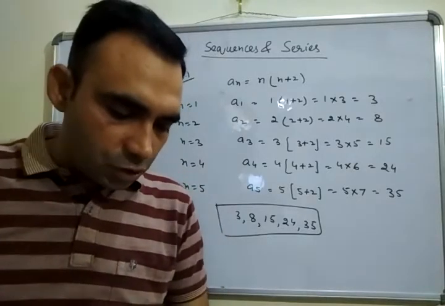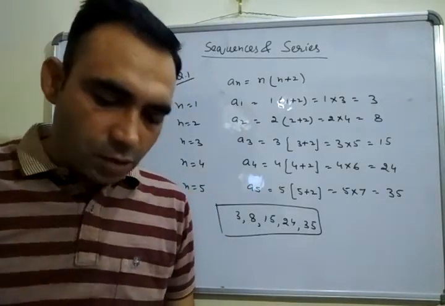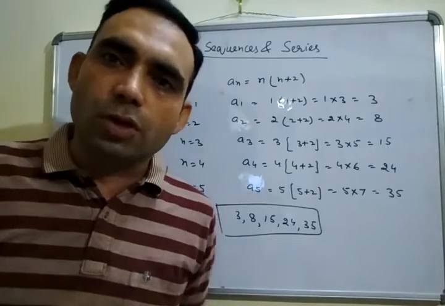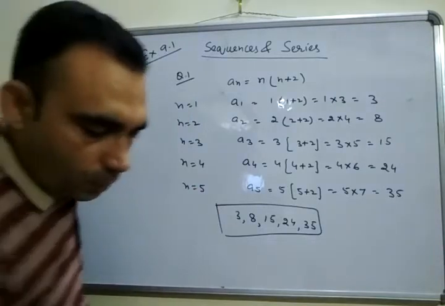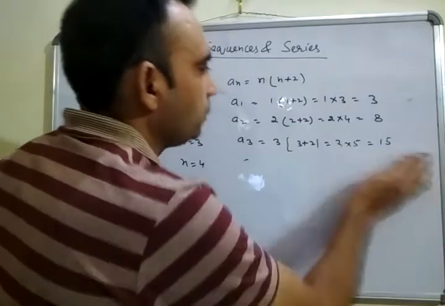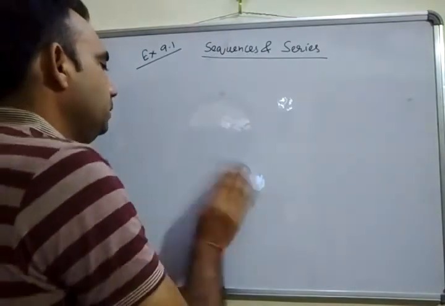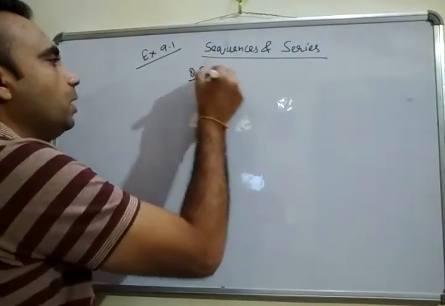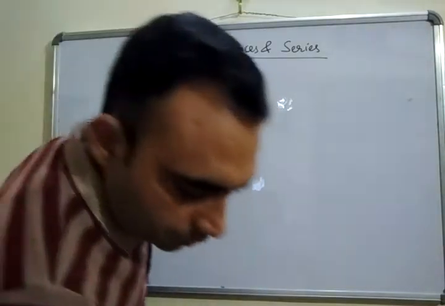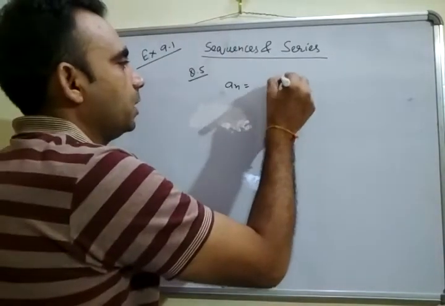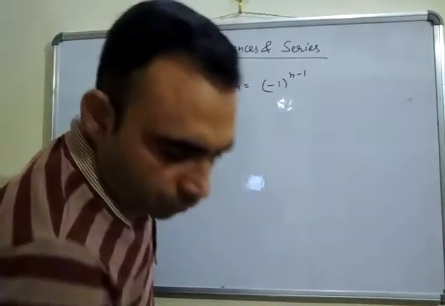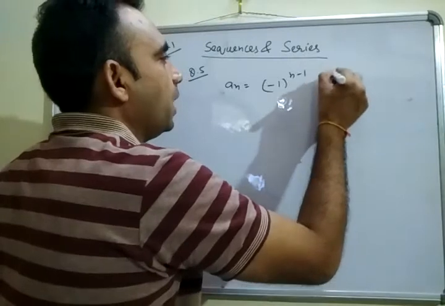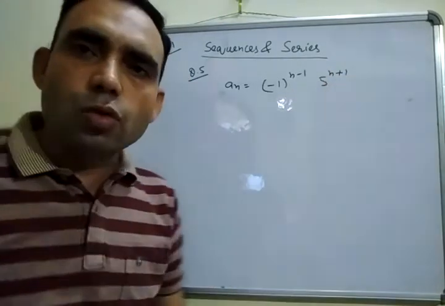Similarly, question number 2, question number 3, question number 4. Next, question number 5. All are the same type, so you will put only the values of n is equal to 1, 2, 3 and so on. Look at question number 5. In question number 5, an is given as (minus 1) to the power n minus 1 times 5 to the power n plus 1. So we will use the same procedure.